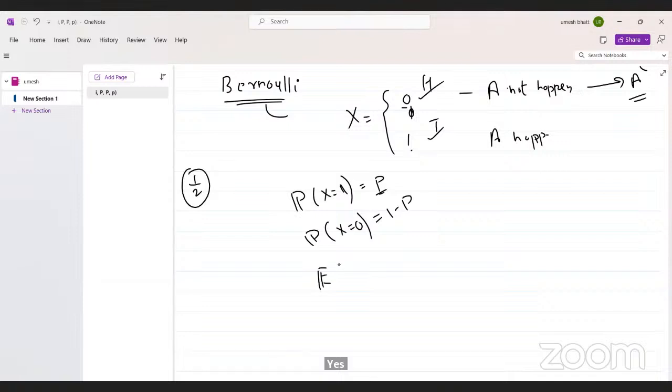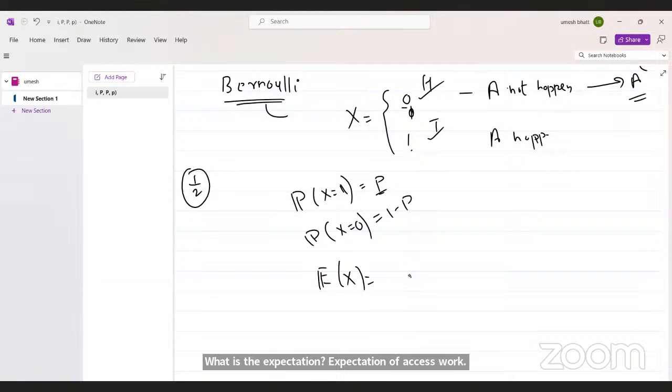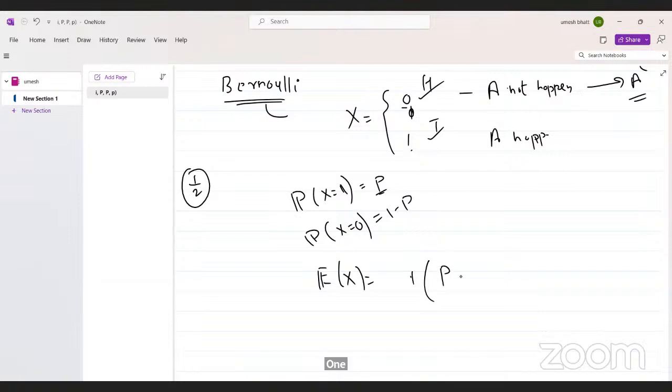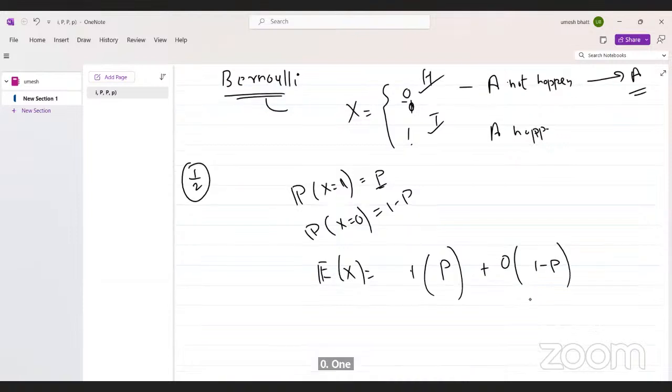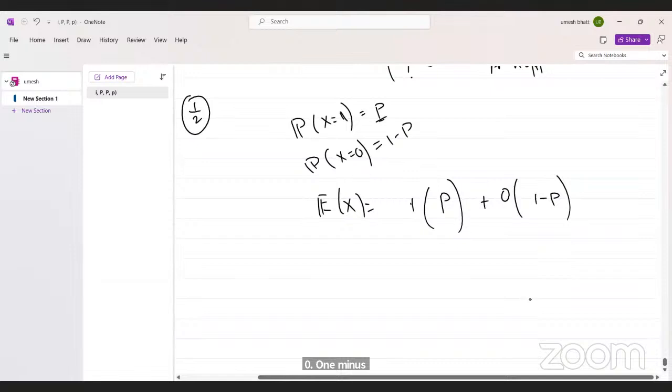What is the expectation? Expectation of x is what? Firstly 1 into probability of x occurring, which is P, plus 0 into probability of 0 occurring, which is 1 minus P. So what is the expected value?